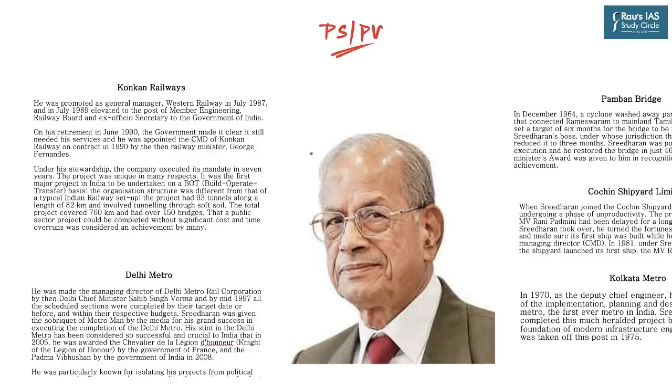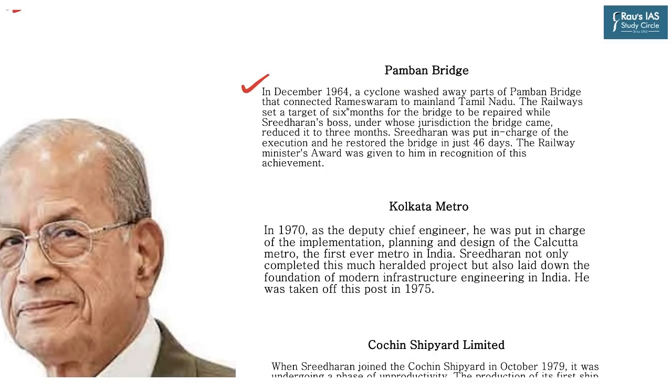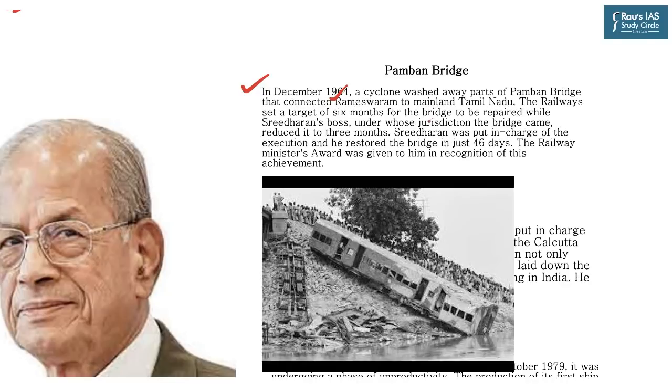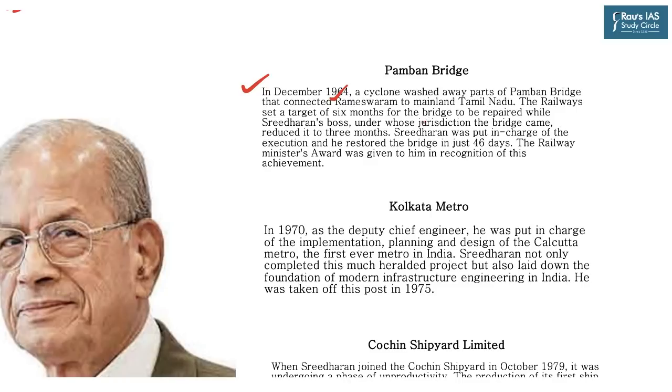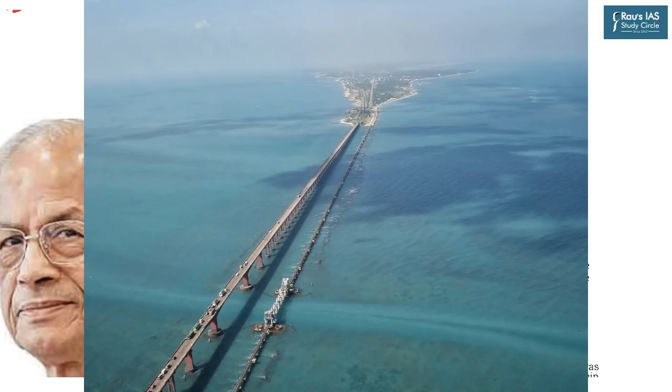So what has he done in his life to be awarded such prestigious honors? Starting with the reconstruction of Pamban Bridge. In December 1964, a cyclone washed away parts of Pamban Bridge that connected Rameshwaram to mainland Tamil Nadu. The railways set a target of 6 months for the bridge to be repaired, while Sreedharan's boss, under whose jurisdiction the bridge came, reduced it to 3 months. Sreedharan was put in charge of the execution and he restored the bridge in just 46 days. And his stupendous work was recognized and was awarded by the railway minister back in 1965.